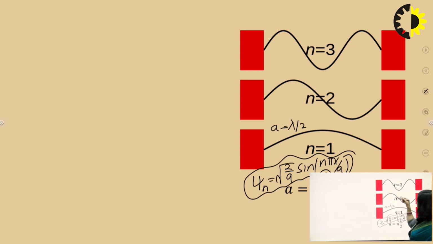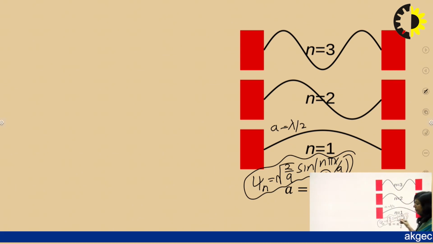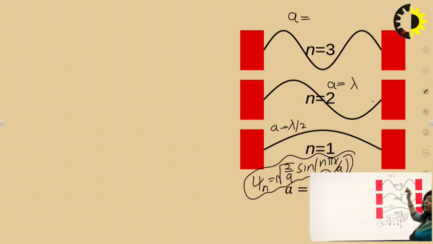The wave function takes this type of behavior in the second energy state. You have 3 minima here and 2 maxima. Again, you can see from here to here, this distance is a. And this is a full wave, so you can write a as lambda for the second energy state. For the third allowed energy state, again this distance is a, but now this is one full wave and then half. So this will be 3 lambda by 2.